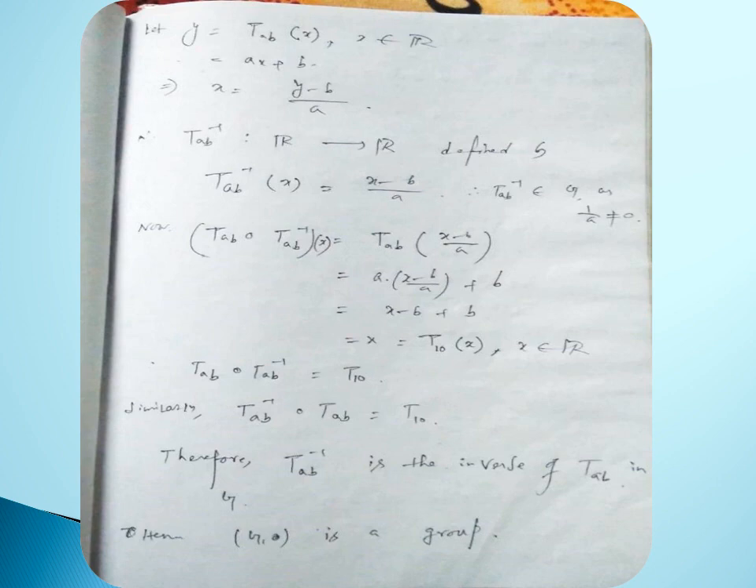So now T_AB composition T_AB inverse of x equal to T_AB of x minus b by a, this is exactly equal to a multiplied by x minus b by a, plus b. This is exactly equal to x minus b plus b by definition. So this is exactly equal to x. So this is exactly equal to T_10 of x, where x belongs to real numbers. So T_AB composition T_AB inverse is exactly equal to T_10. So similarly, T_AB inverse composition T_AB is T_10. So this shows that T_AB inverse is the inverse of T_AB in G. So simple calculation. So hence G, naught is a group.